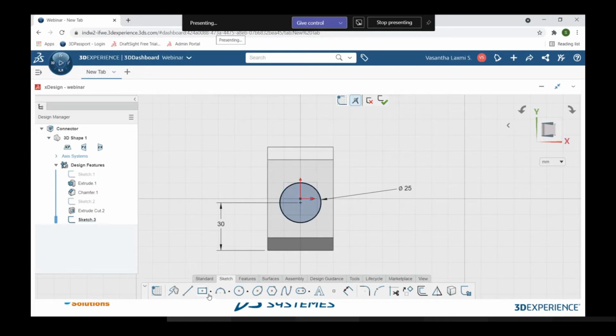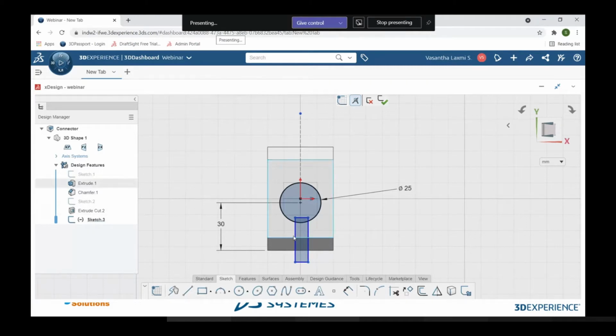and I'm going with the corner rectangle, and I will draw some random corner rectangle like this. And with the help of the line tool, I'm drawing a vertical construction line. Why am I giving the vertical construction line? I want to give the symmetric relation between these two vertical lines of the rectangle, so that I can have my dimension equally distributed on both sides.